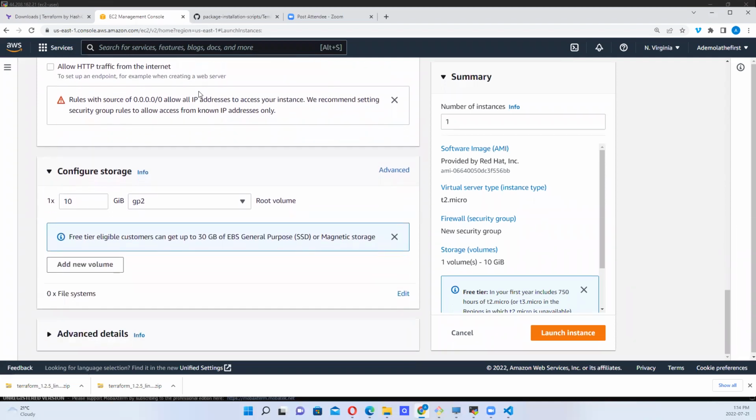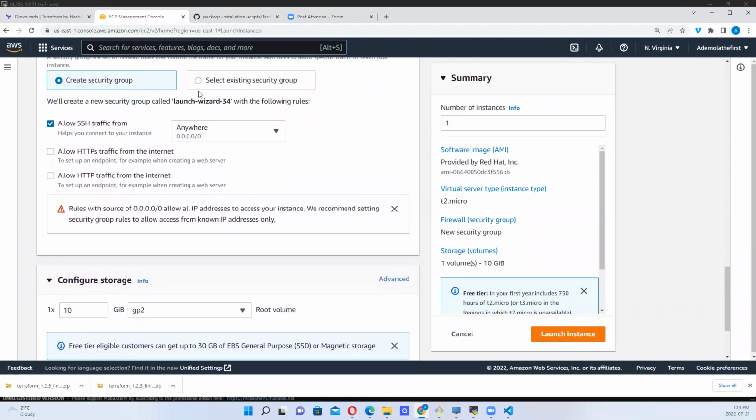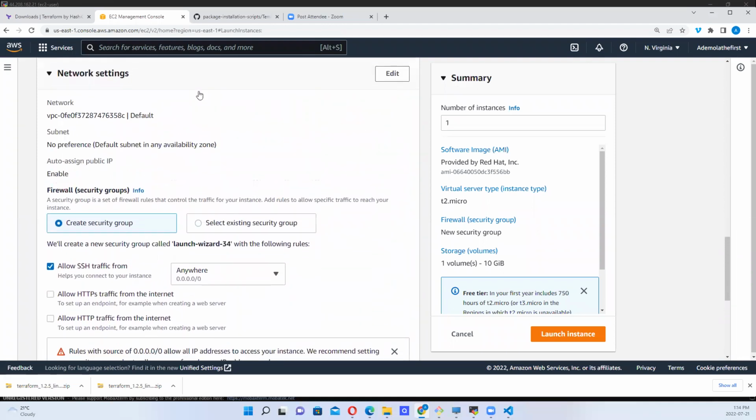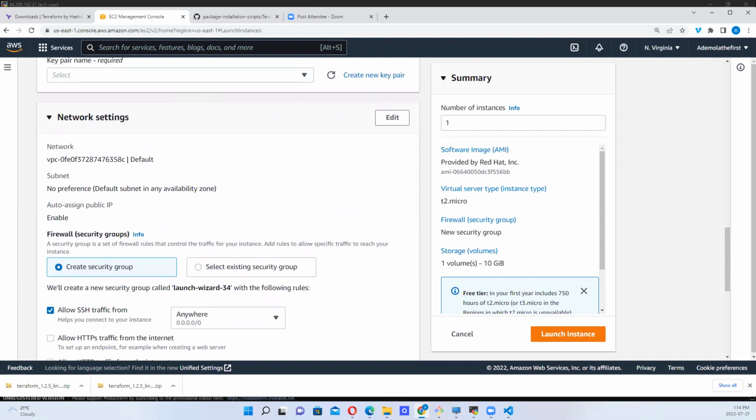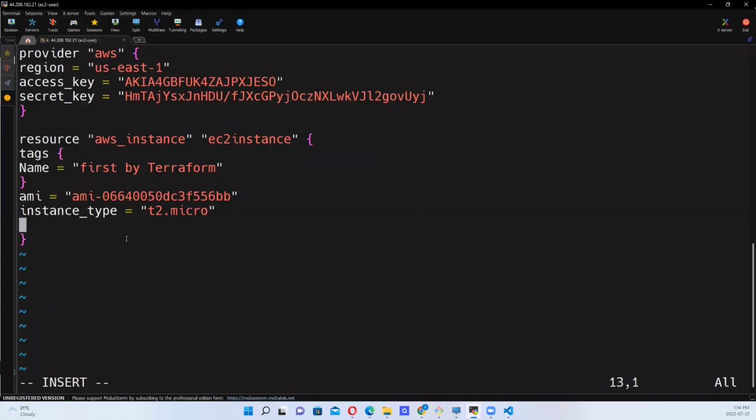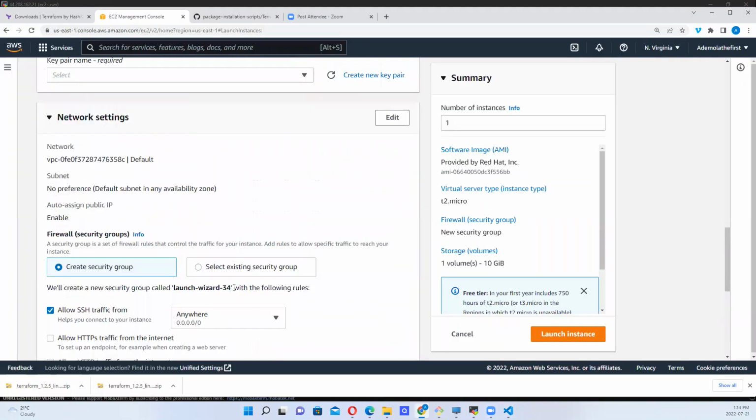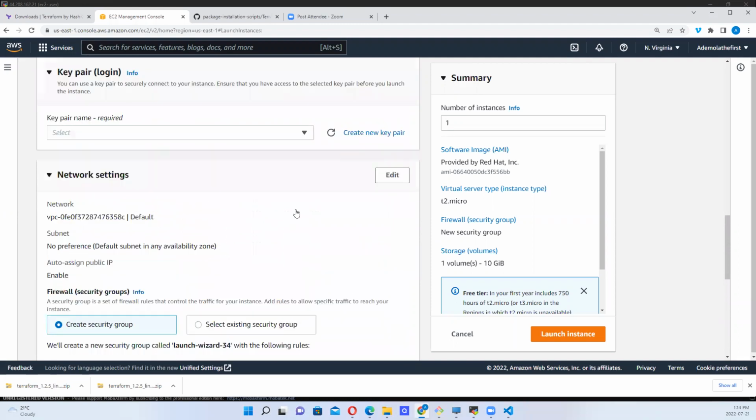But before then, let's see other options. For security group in particular, let's see what we'll need to do. We specify security groups. Okay, did I skip something? Just let me see.